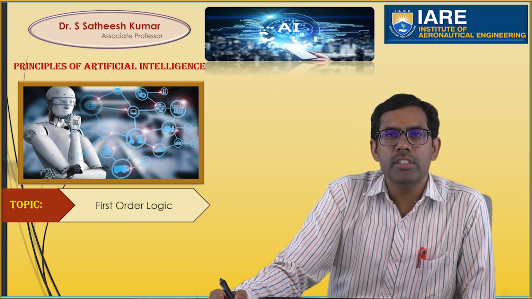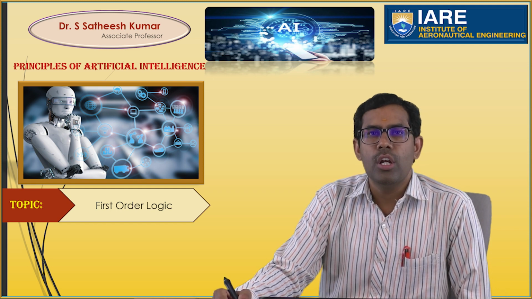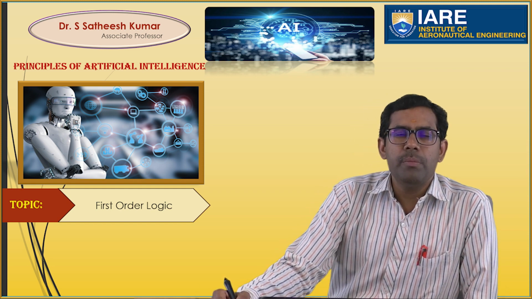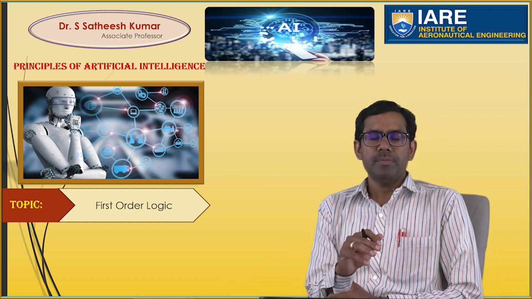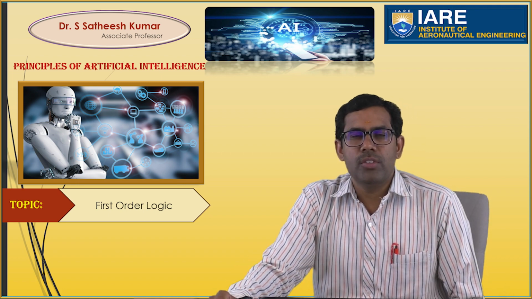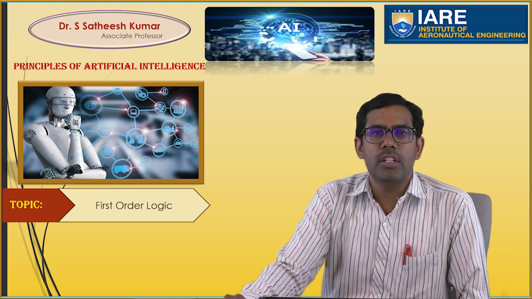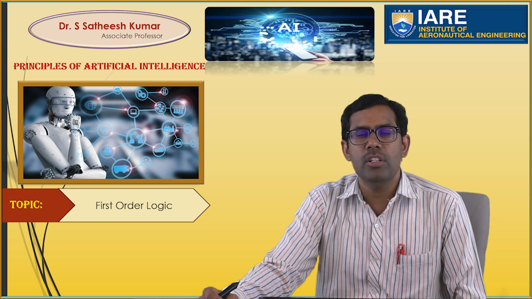In propositional logic, I gave the two types: atomic propositions and composite propositions. An atomic proposition is a simple sentence, which we use to make problem statements. In a composite proposition, it is difficult to create propositions from a particular statement.